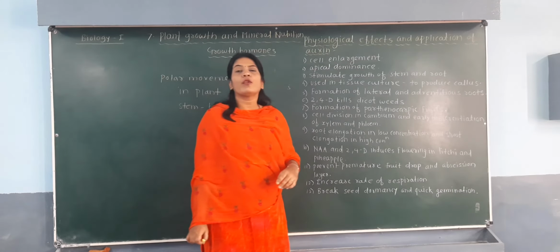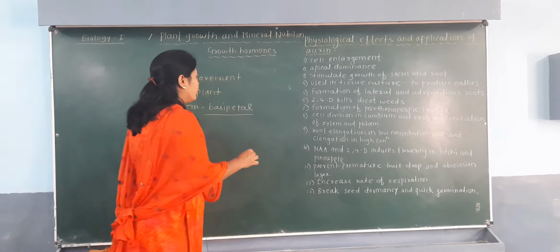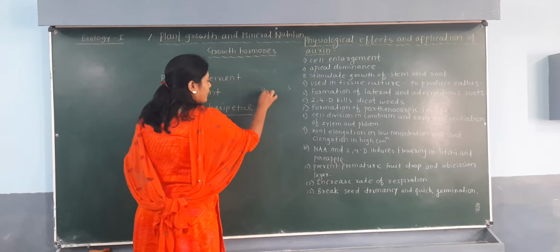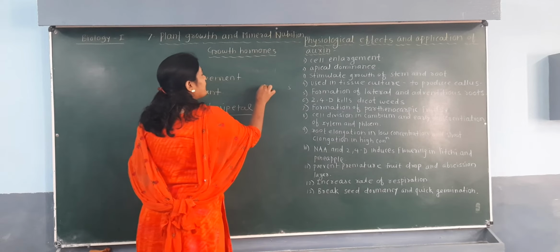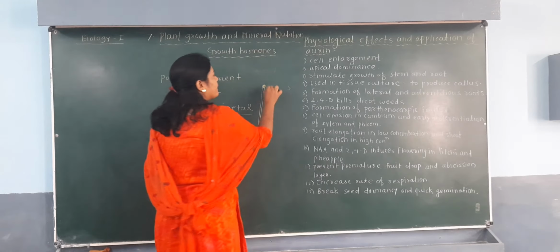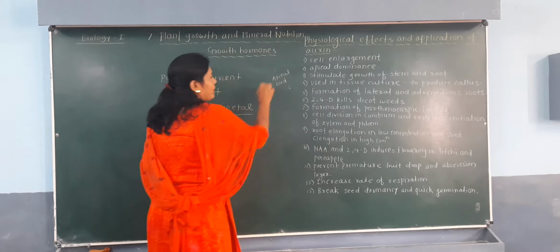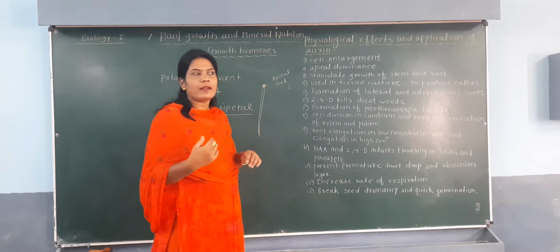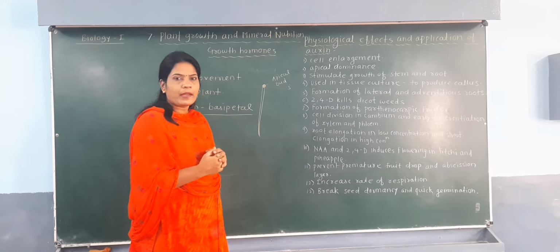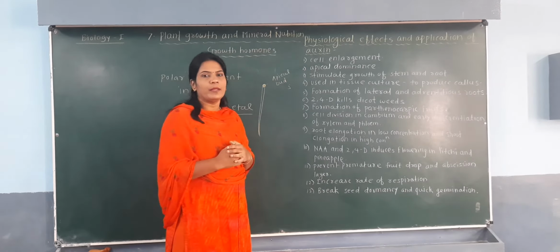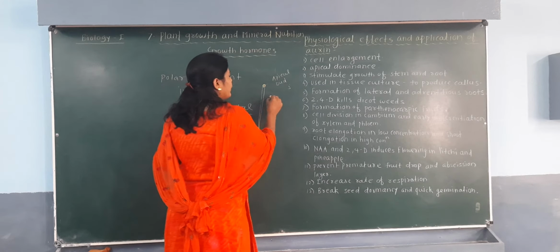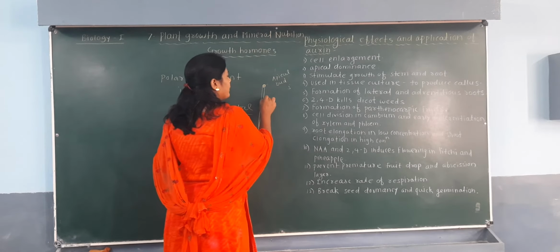Apical dominance. What is meant by apical dominance? So see here, if this is the plant, the bud which is present at the tip of the plant, we call it the apical bud. That bud is called the apical bud. So this apical bud which is present at the tip of the plant inhibits the growth of the lateral bud.